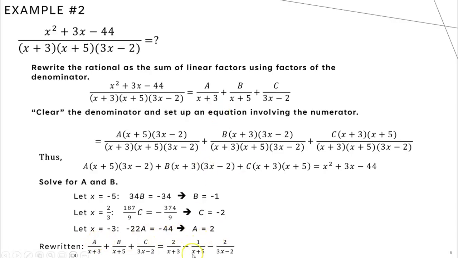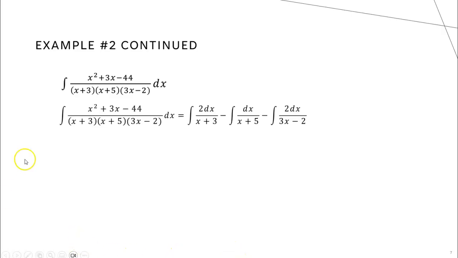So what does all this mean? Well, if I plug in a, b, and c, I get 2 over x plus 3, minus 1 over x plus 5, that's the b part, and then minus 2 over 3x minus 2. So what we've done is decompose this complicated fraction into three separate fractions, which makes finding the antiderivative a lot easier. The calculus part's the really easy part. It's the decomposing part that's the tricky part.